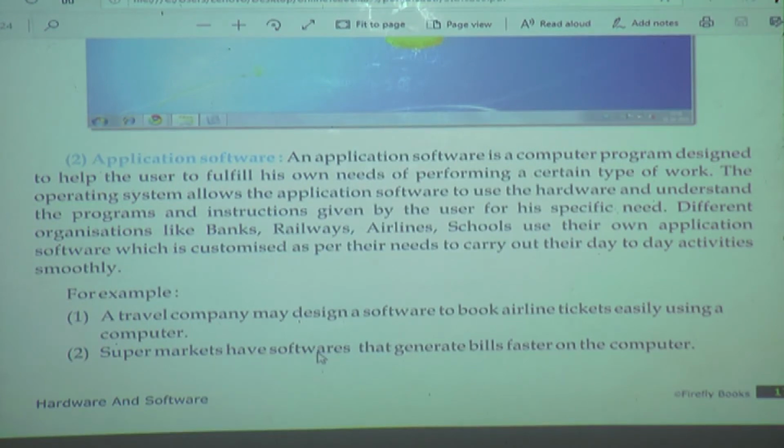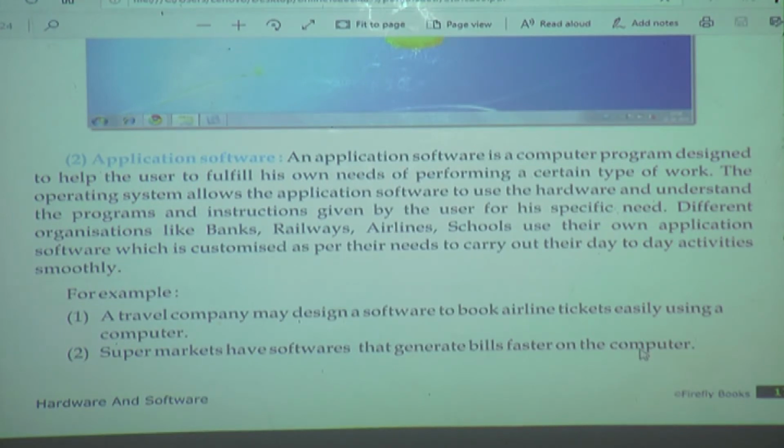Supermarket... A travel company may design a software to book air tickets easily using a computer in a travel company only. This software has to be bought by a travel company only. This software we don't have. A supermarket has software that generates bills faster on the computer.